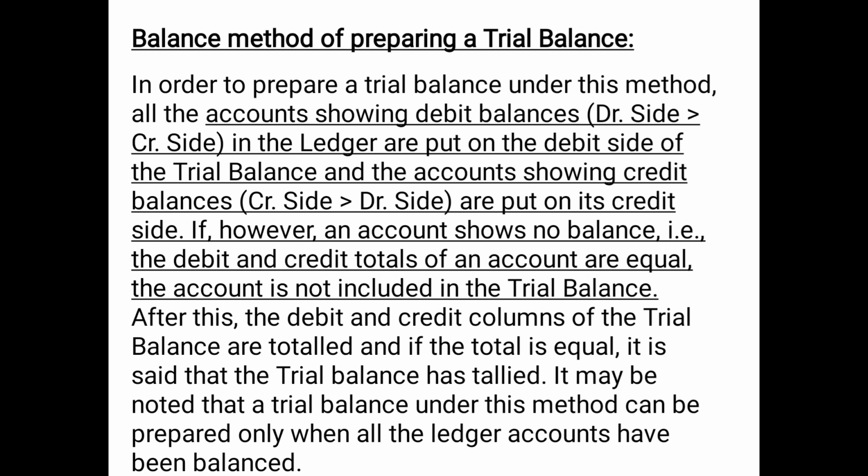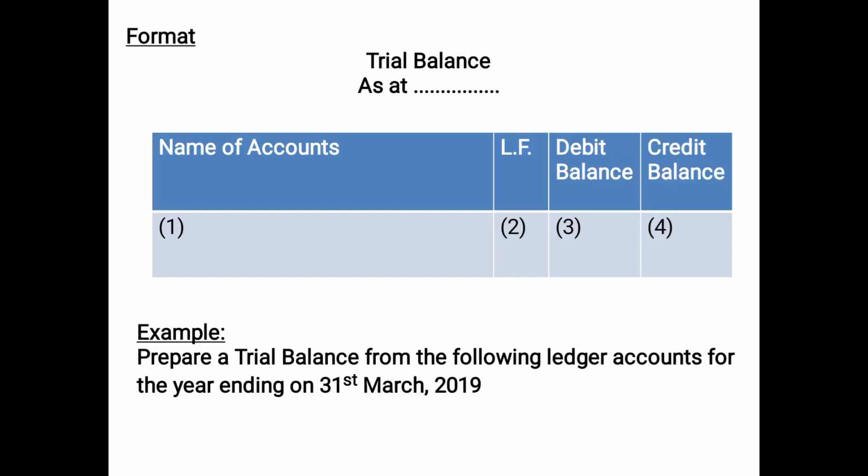After this, the debit and credit columns of the trial balance are totaled, and if the totals are equal, it is said that the trial balance has tallied. It may be noted that a trial balance under this method can be prepared only when all the ledger accounts have been balanced. Without balancing the ledger accounts, you cannot prepare the trial balance, because ultimately we transfer the balance of ledger accounts in the trial balance.